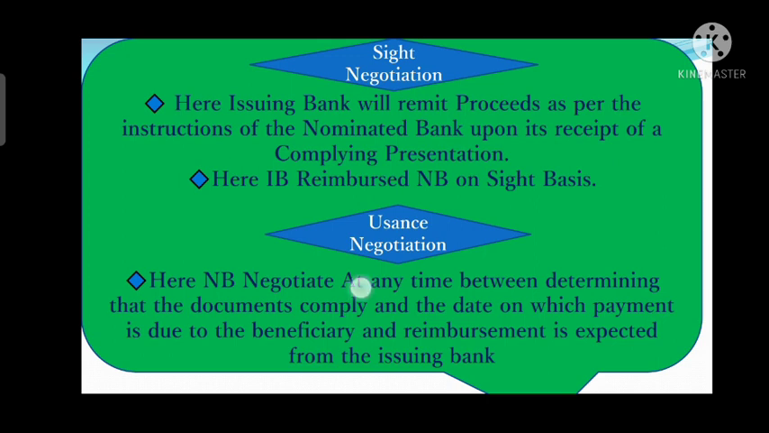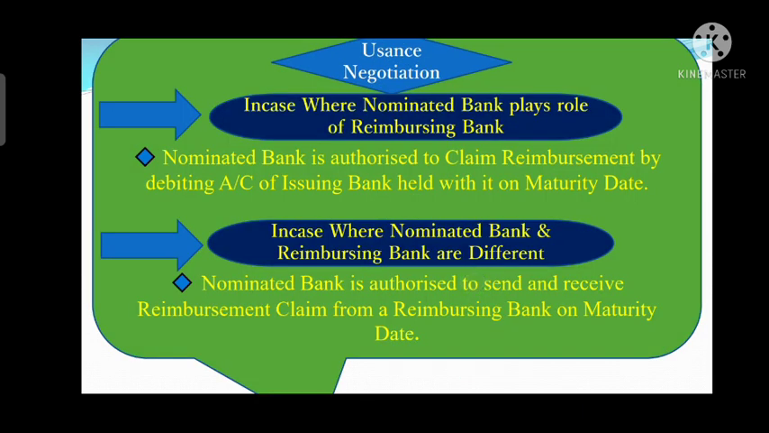Then, what is usance negotiation? Usance negotiation is negotiation where the payment is not made on an immediate basis. It can be made between the time the documents are received by the nominated bank and the time the payment is received from the issuing bank. So the bank can negotiate in between that time period. That is called usance negotiation, right?